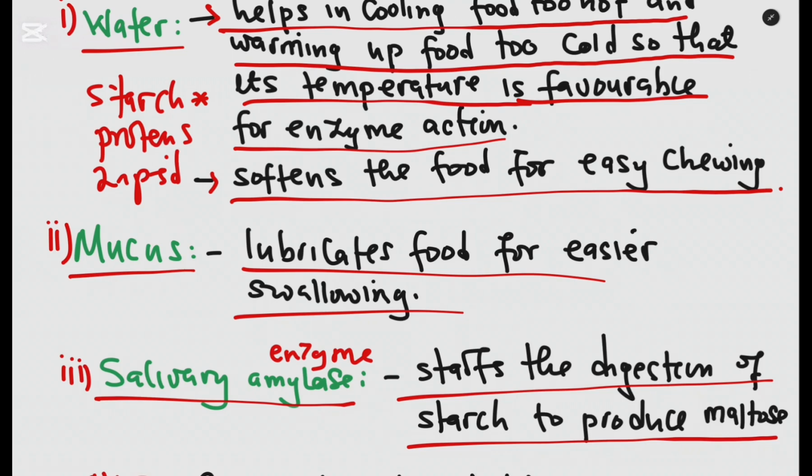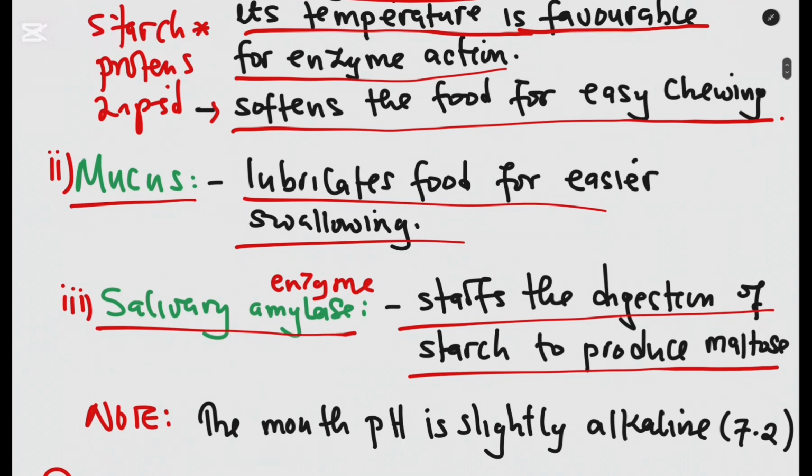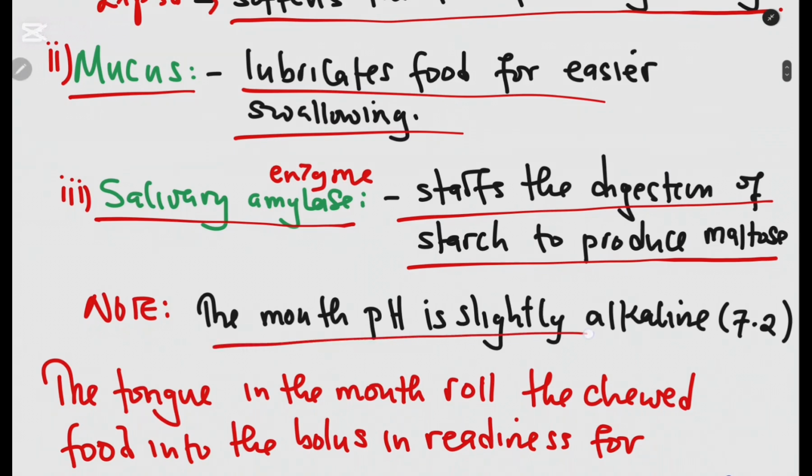So please, the enzyme, that is salivary amylase, starts the digestion of starch to produce maltose. Something that you should note is that the enzyme found in the mouth works well at a slightly alkaline pH. The pH in the mouth is slightly 7.2. As you know, 7.2 or 7 and above is alkali.